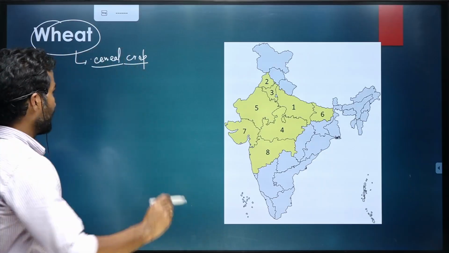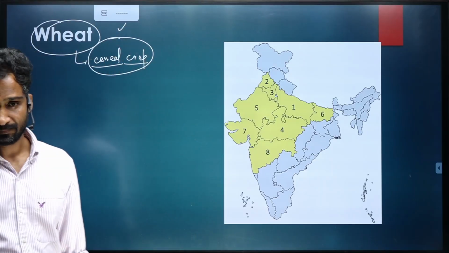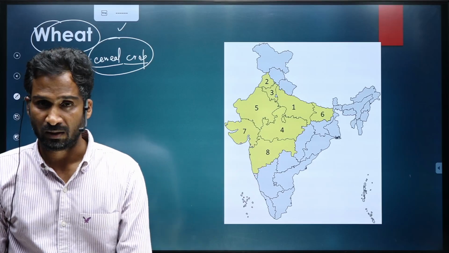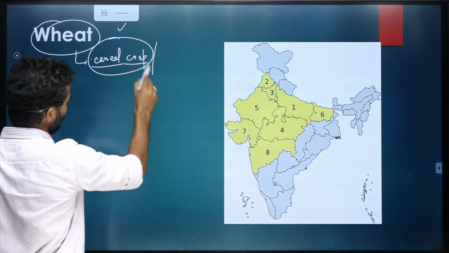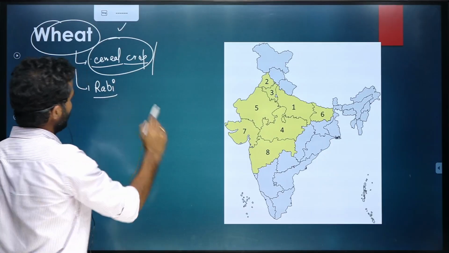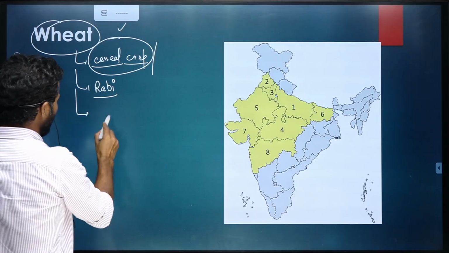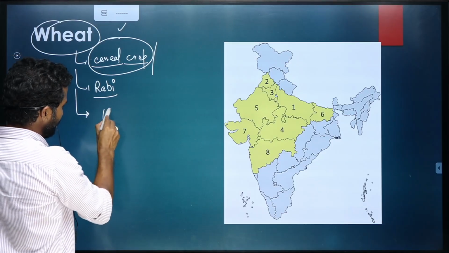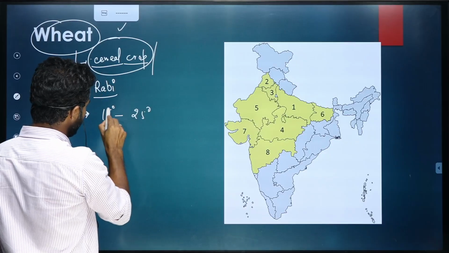It is the second most important food grain crop in India. It is a cereal crop. Obviously, it is a kharif crop, we have already discussed. It thrives well in temperatures lying between 15 to 25 degrees Celsius.